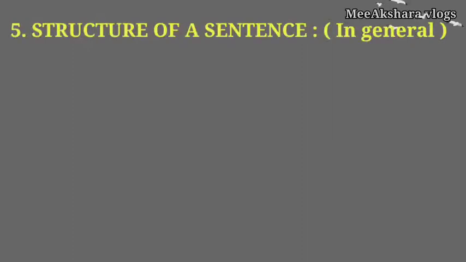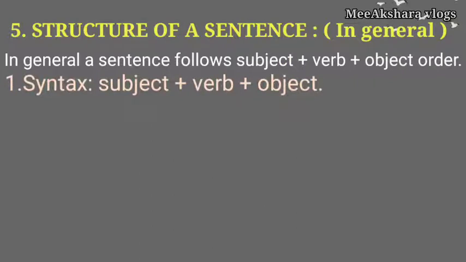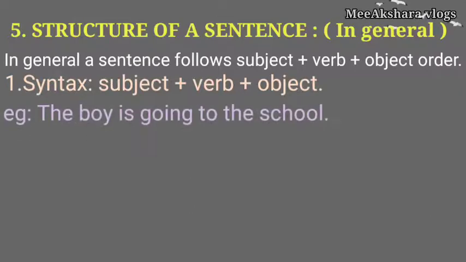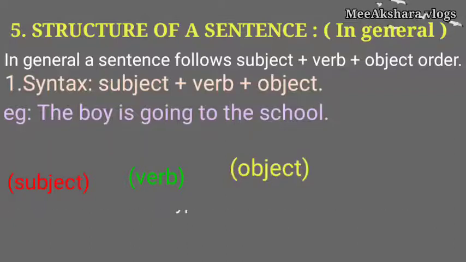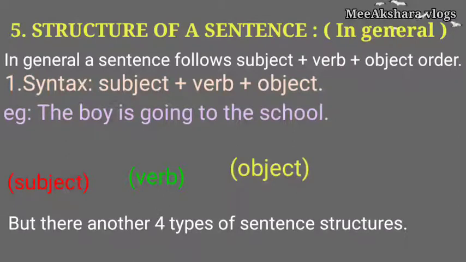Now let us discuss the structure of a sentence. In general, the structure of the sentence follows the order subject plus verb plus object. Let us understand this by taking the example, the boy is going to the school. In this example, the boy is the subject, is going is the verb and school is the object. In general, most of the sentences follow this structure, but there are another 4 types of sentences and we will discuss these 4 types of sentence structures now.